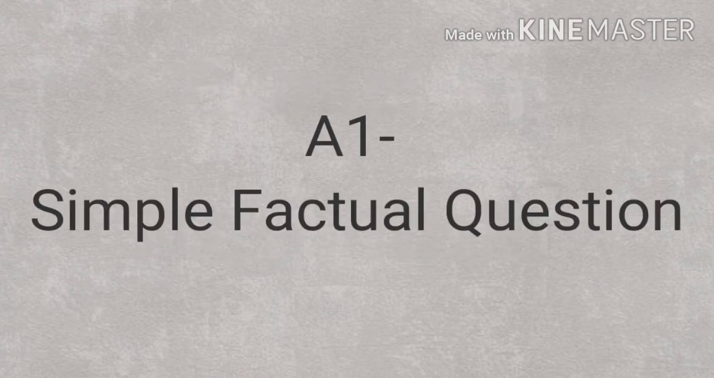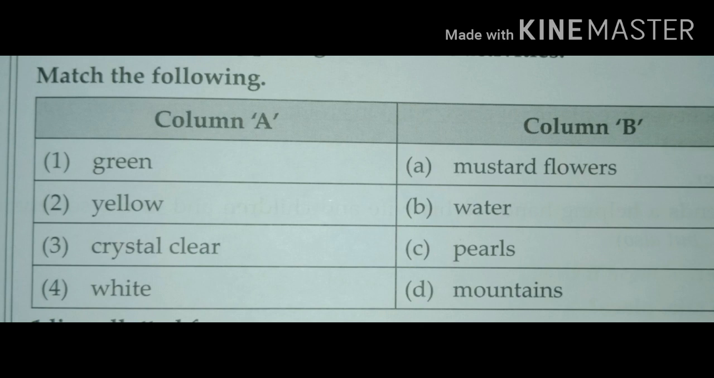Activity number 1, simple factual question. Match the following. Column A: green, yellow, crystal clear, white. These are the adjectives which we have to match with column B. The nouns are mustard flowers, water, pearls and mountains. Write it properly. First write the adjective and in front of it the noun.